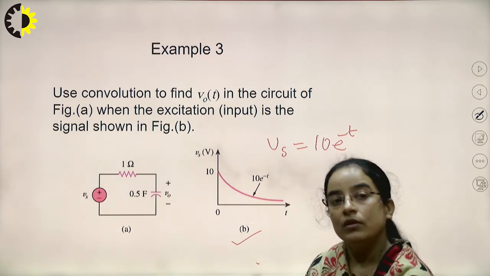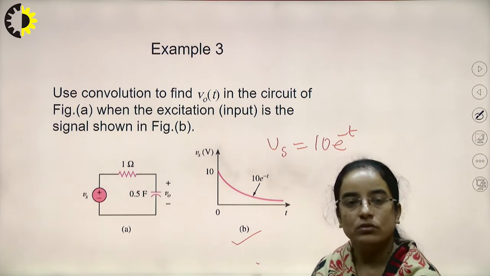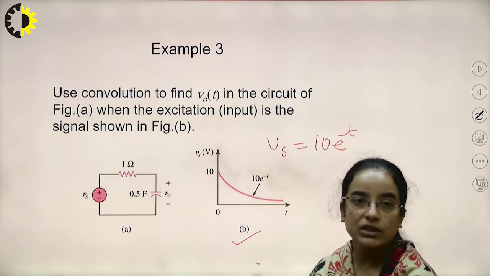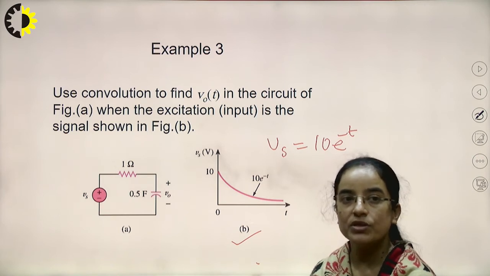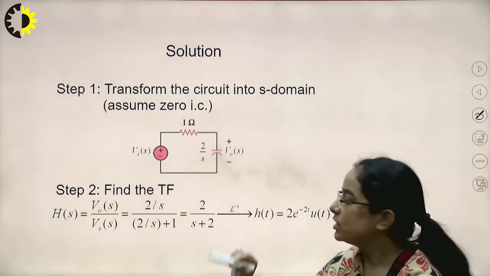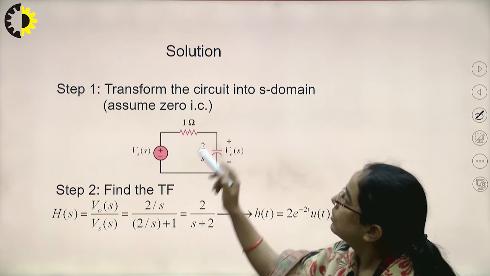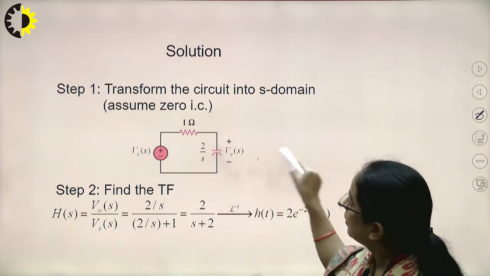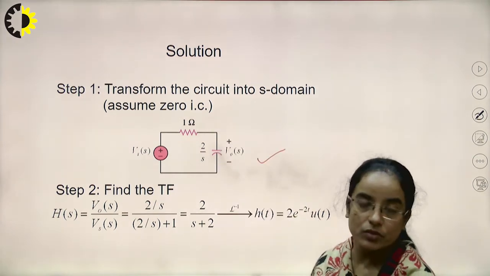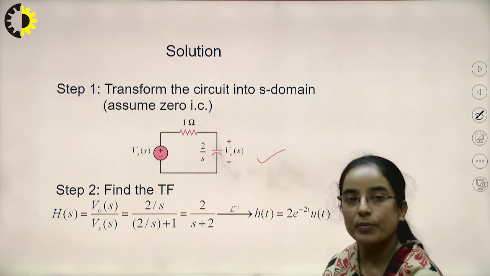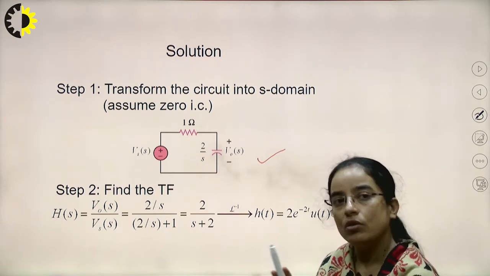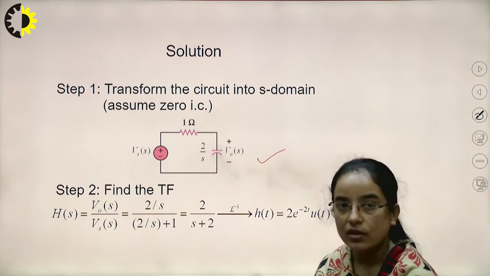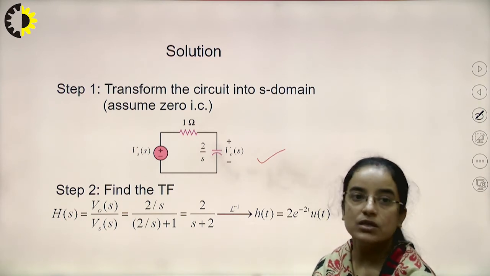For the capacitor also, there will be no integration, no differentiation term. So we are transforming this given time domain circuit into the S domain. Now this is the circuit. We assume zero initial condition also, because in the case of a capacitor and inductor there may be some initial values. If that value is not given, we simply assume it as 0.